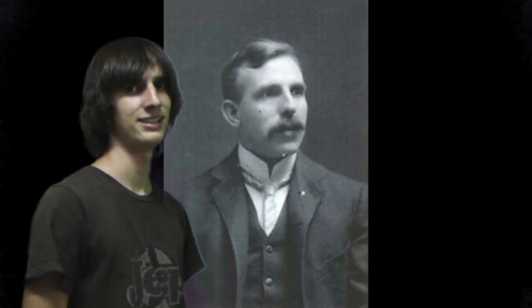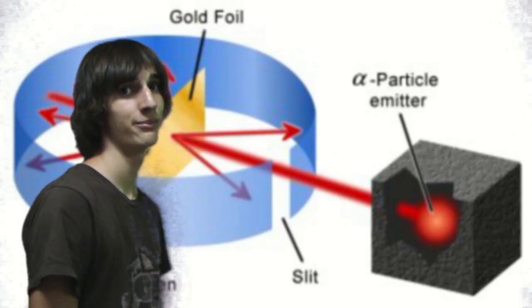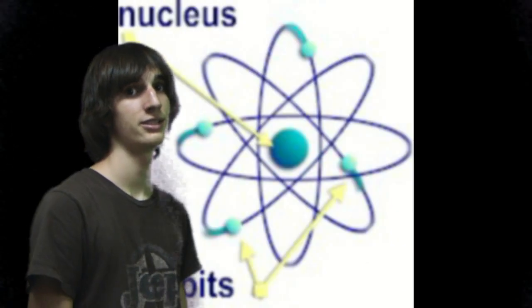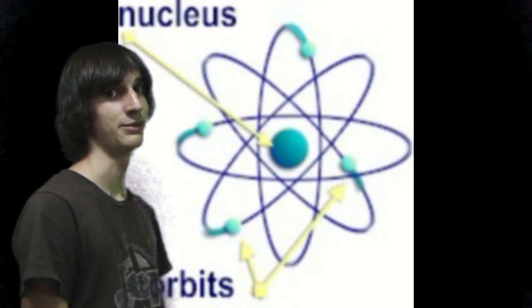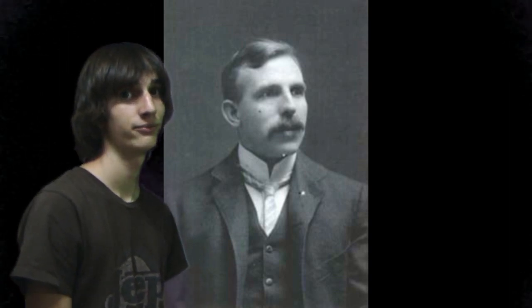Ernest Rutherford, 1911. He conducted the gold foil experiment, by which he concluded that the atom must consist of a dense, positively charged central region containing most of the atomic mass. He also identified helium nuclei as alpha particles. He also discovered alpha and beta rays, which supported his theory of radioactive decay.